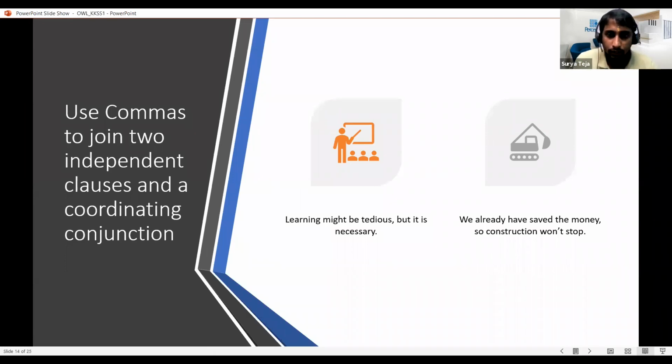Now I'll give some examples of how exactly independent clauses can be used in different contexts. As I have said, if there are two independent clauses, for example, "Learning might be tedious," it can stand alone. "It is necessary" can also stand alone, because it has a subject and a verb. If we want to connect two independent clauses, we use a coordinating conjunction along with a comma. Here also the same: "We already have saved the money, so construction won't stop." "So" is the coordinating conjunction. We used it along with the comma. This is how we should use it.